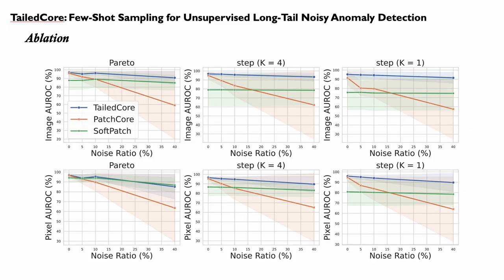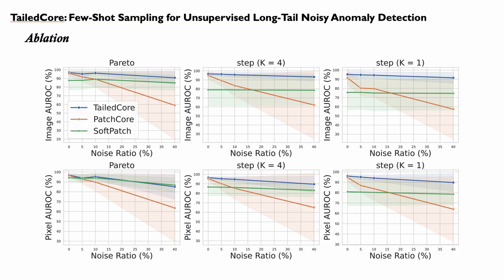We conduct an ablation on the noise ratio on three different methods, and the results are shown below. As shown in the graph, the performance of PatchCore deteriorates as the ratio of noise increases, while TailedCore and SoftPatch are relatively less sensitive to the noise ratio in every experiment. Another remarkable fact is TailedCore is comparable to PatchCore when the dataset is noise-free, while SoftPatch doesn't work well in this setup.